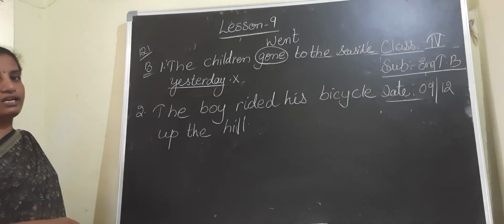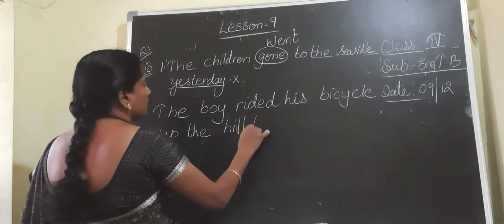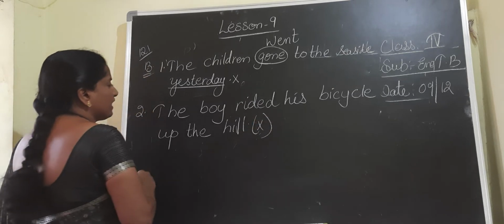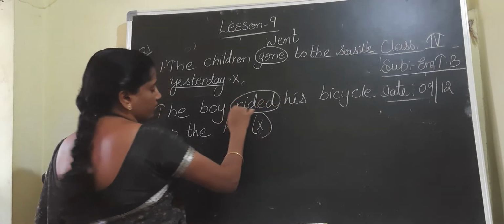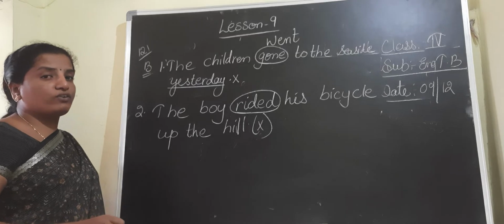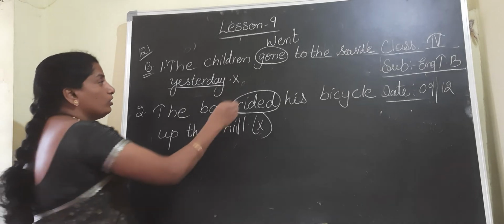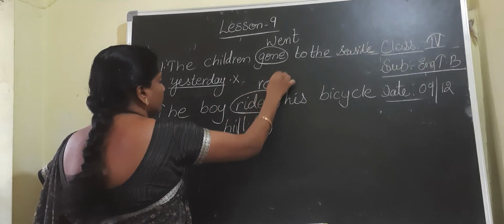So this is a statement given to you. The boy rided his bicycle up the hill. It is also wrong. Why rided? Rode. What is the V2 form of ride? Rode, R-O-D-E. Rode is the V2 form.